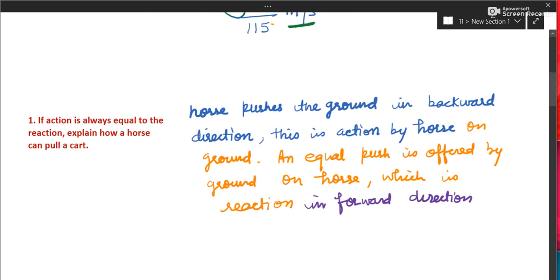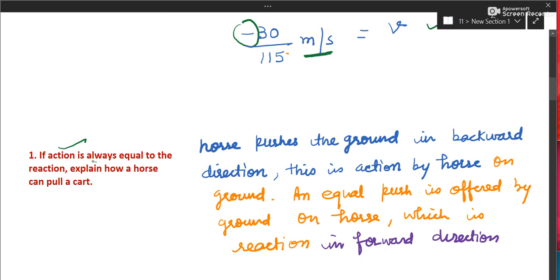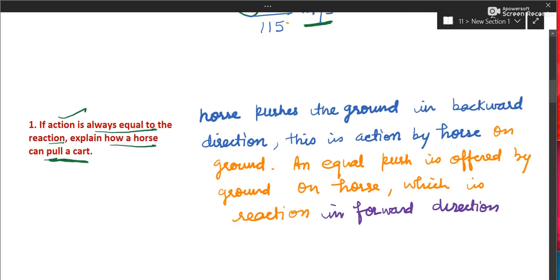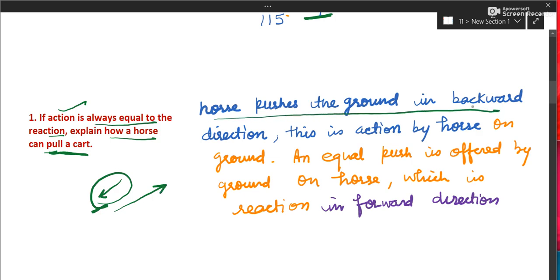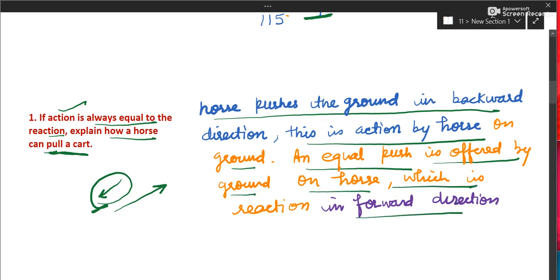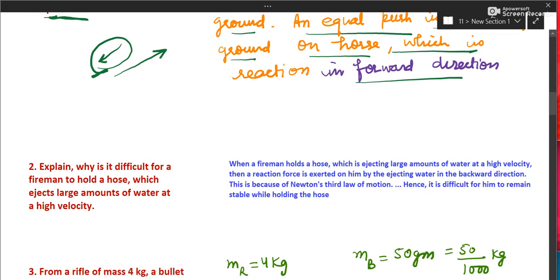Getting to this question, these are in-text questions. If action is always equal to reaction, how can a horse pull a cart? The horse will be able to pull a cart because it pushes the ground backward. This is the action done by the horse on the ground, and in reaction, the ground will give it a reaction in the forward direction. An equal push will be offered by the ground to the horse, which will be in the forward direction. This is how he walks.